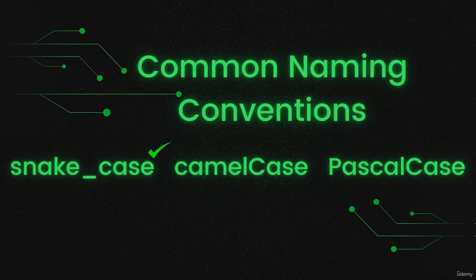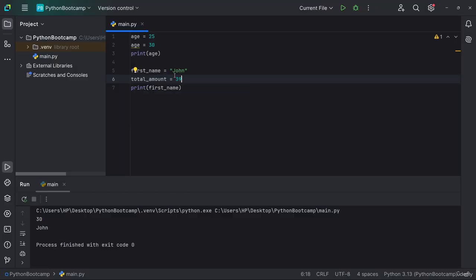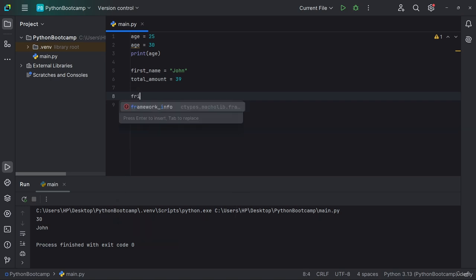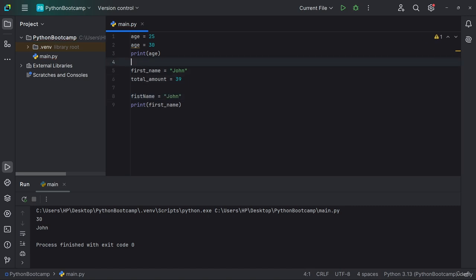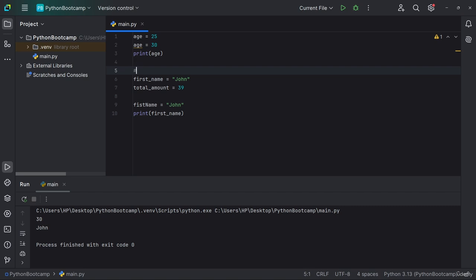Alternatively, there is also camel case, where you capitalize each new word. For example, if you want to turn this to camel case, we are going to write it like this: firstName. So this is camel case. We can say first name is also John. Let's identify these.